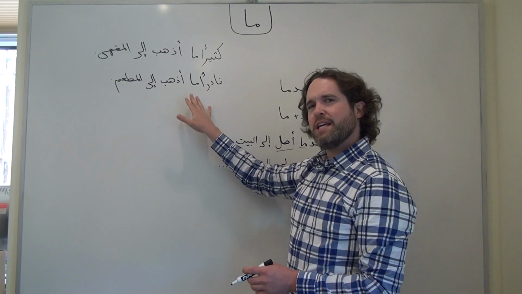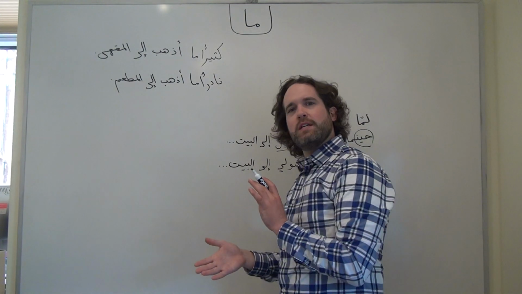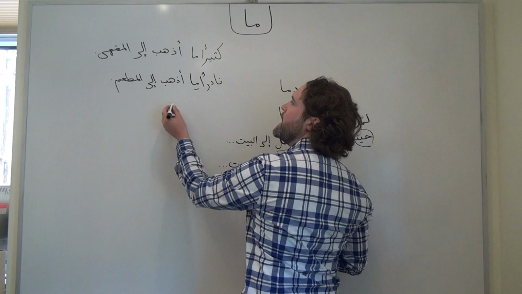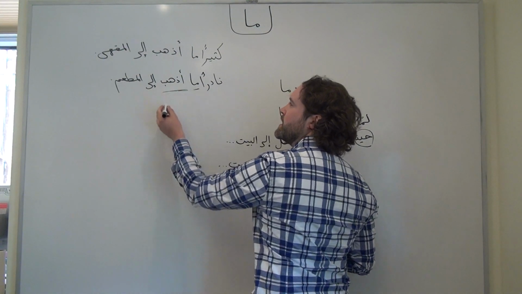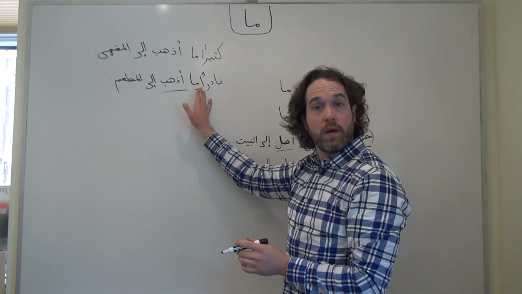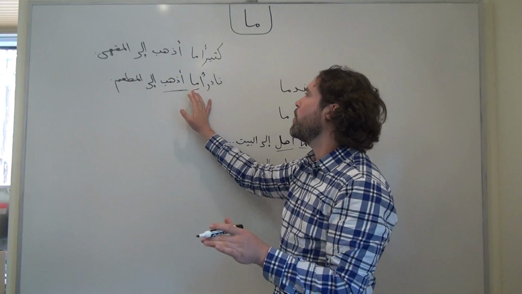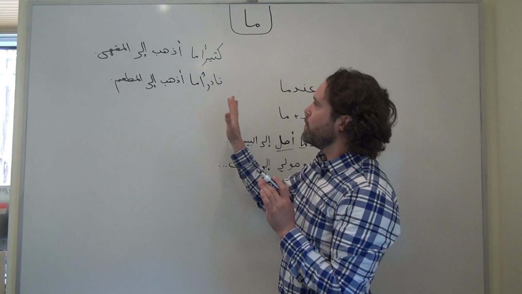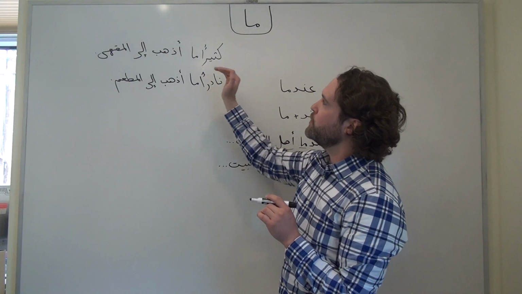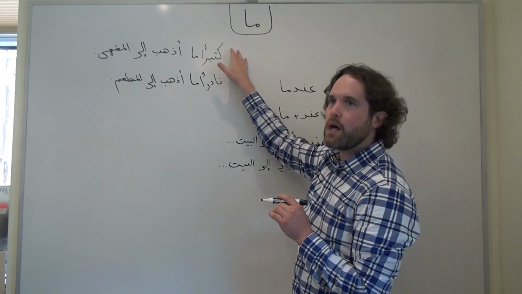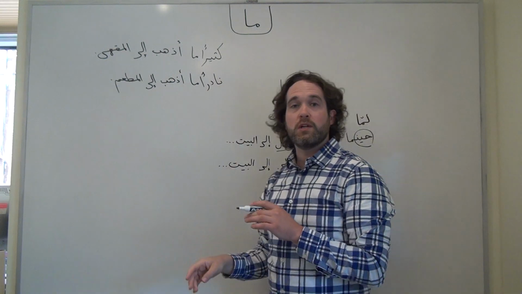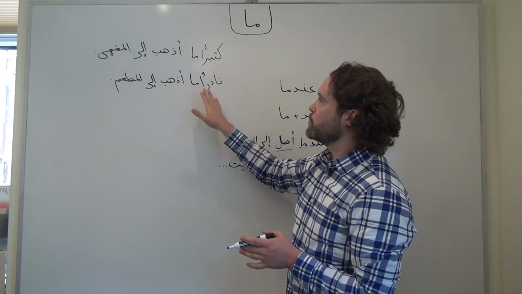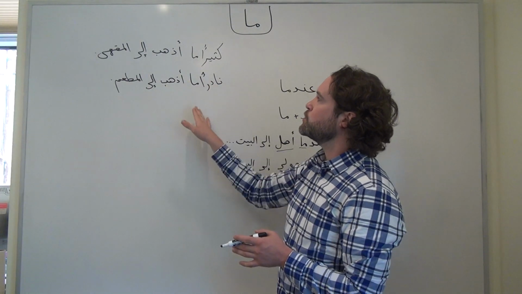This can be a bit tricky because sometimes, especially if you're used to using colloquial structures, you might see the ma and the conjugated verb and think, maybe that ma is doing negation work, because we encounter that all the time in spoken Arabic. But that's not what it's doing here. It's just serving as kind of a bridge between the idea of a whole lot or rarely, or we could say qalilan ma, not that often. There are other adverbs we could use, but it's serving as a bridge between these two ideas.